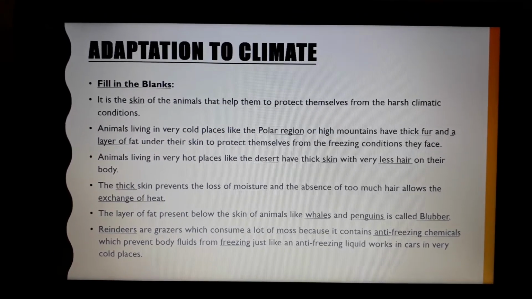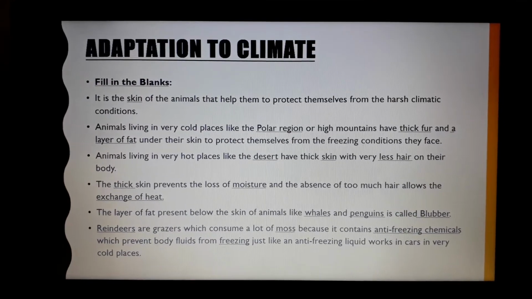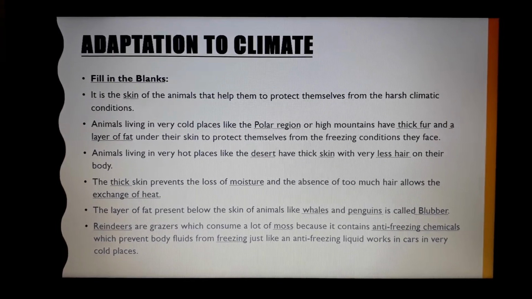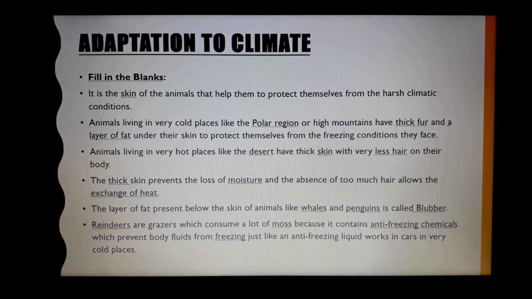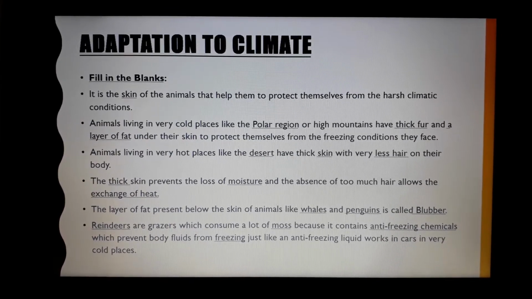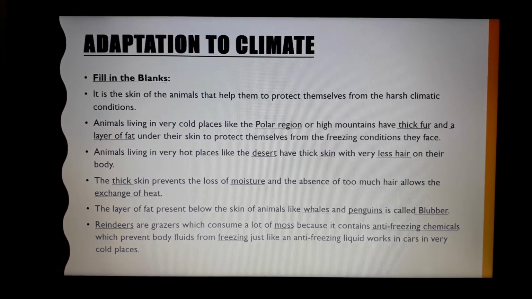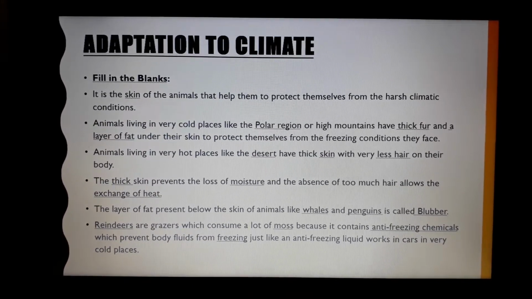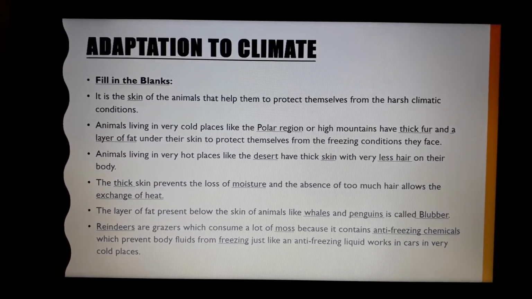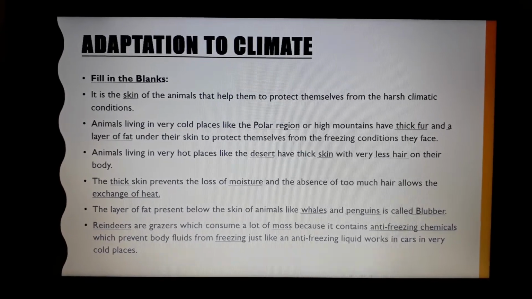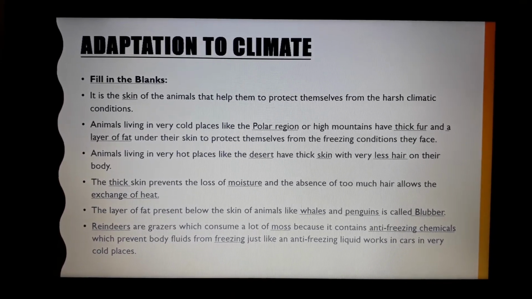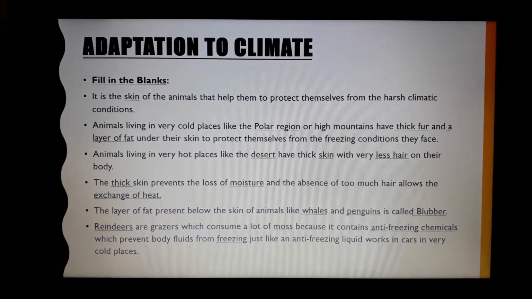Animals living in very hot places like the desert have thick skin with very less hair on their body. The thick skin prevents the loss of moisture, and the absence of too much hair allows the exchange of heat. The layer of fat present below the skin of animals like whales and penguins is called blubber.